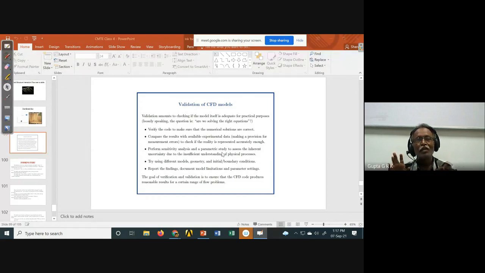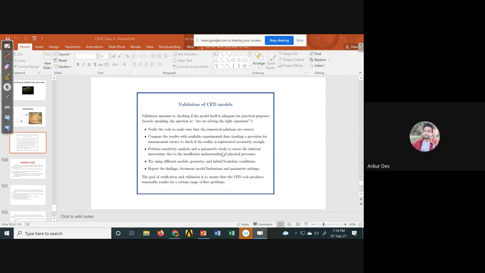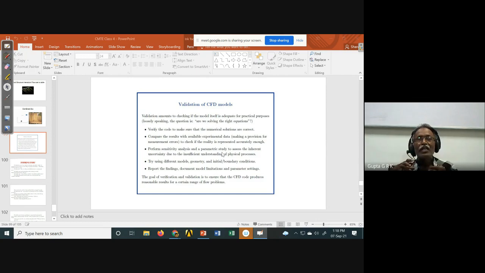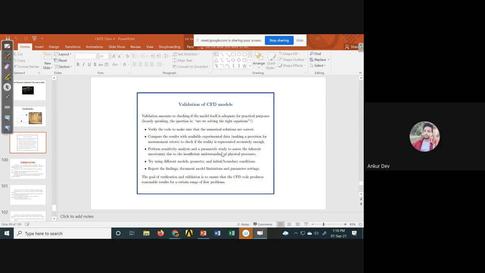But if I take a boiler, the change in potential energy is negligible, the change in kinetic energy is negligible, and work transfer is negligible. But there is heat transfer, and the change in enthalpy is dominant. So enthalpy increases if heat is given, and decreases if heat is reduced. Only those two I will consider. Am I right or not? So by understanding the physics, I can understand which terms are dominant, which are less dominant, and which can be neglected.